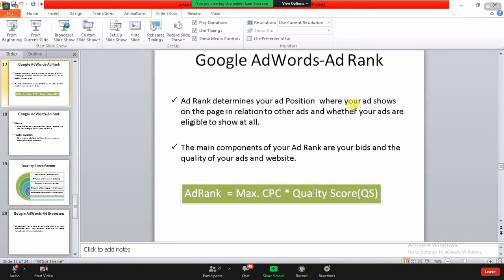It says that you cannot even rank with SEO, and not with the Google ad itself. So for ranking on Google ads also, you first of all need to work on your SEO section.